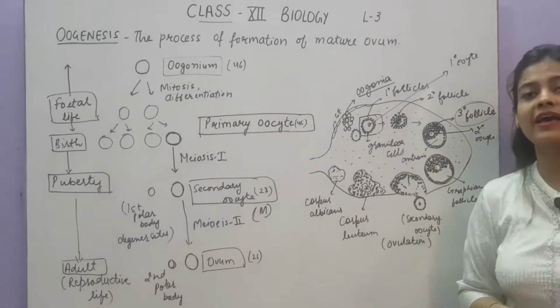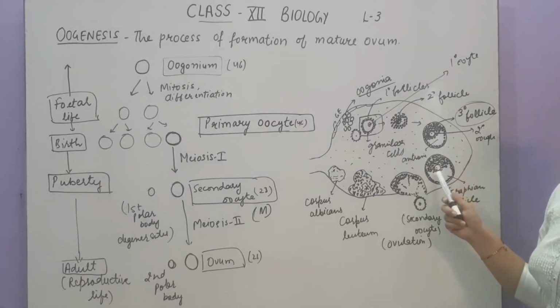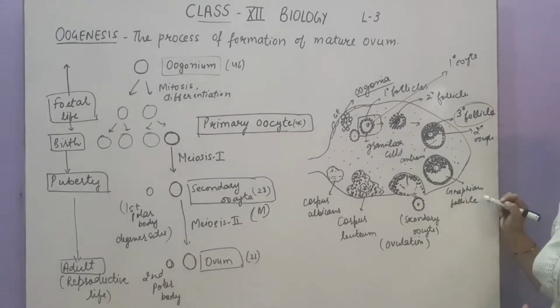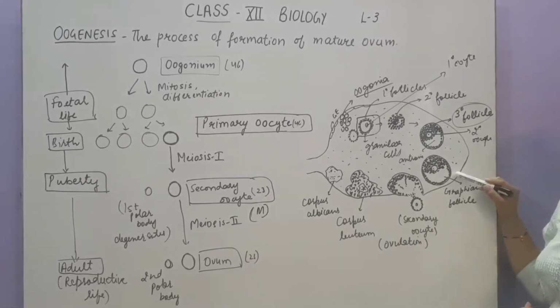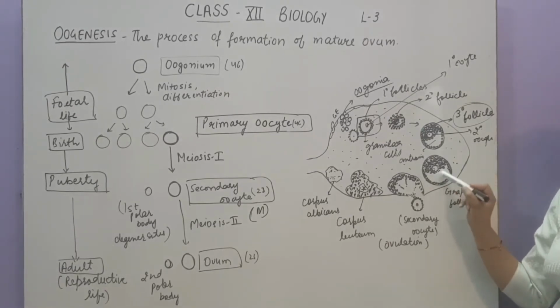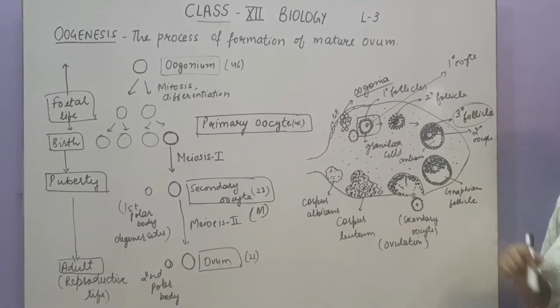What do we call this cavity? Antrum. Now this tertiary follicle will be converted into one more mature follicle which is called Graafian follicle. So this is called Graafian follicle. Now the difference between the two is that the Graafian follicle has a large antrum as compared to tertiary follicle.